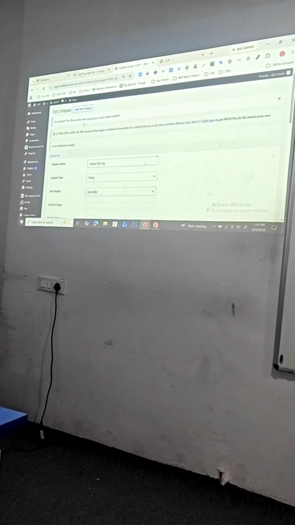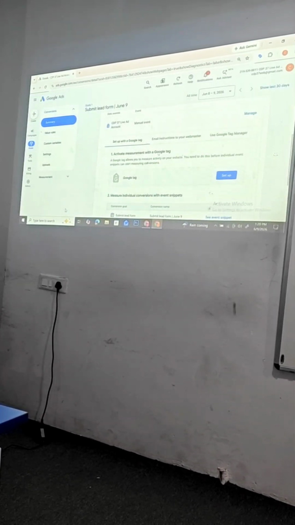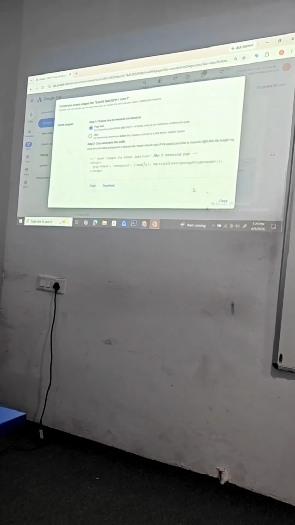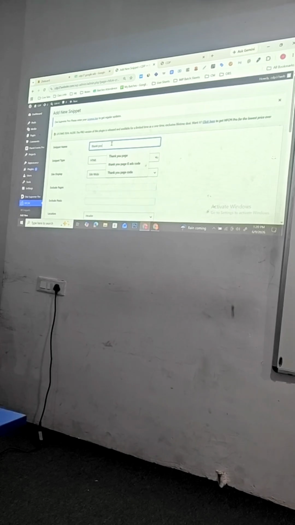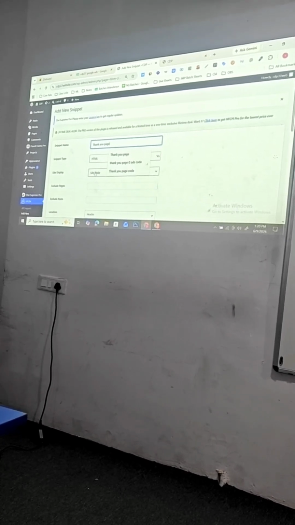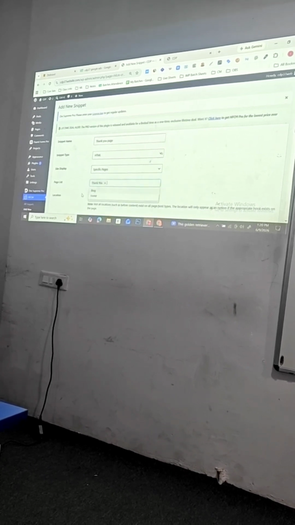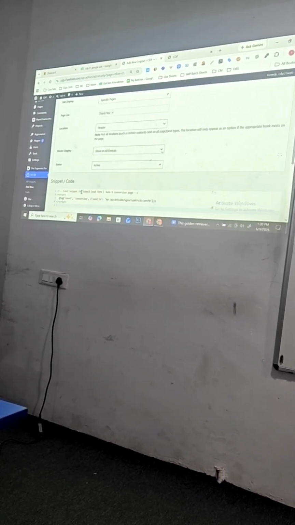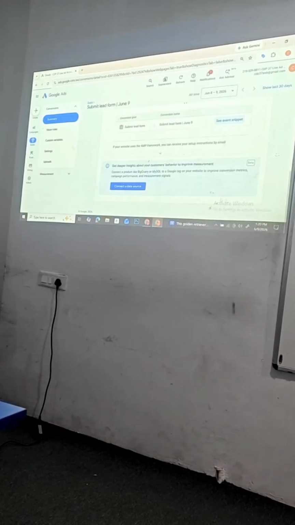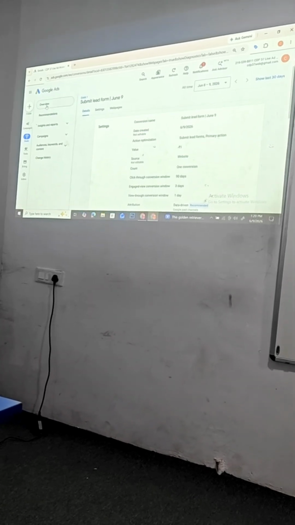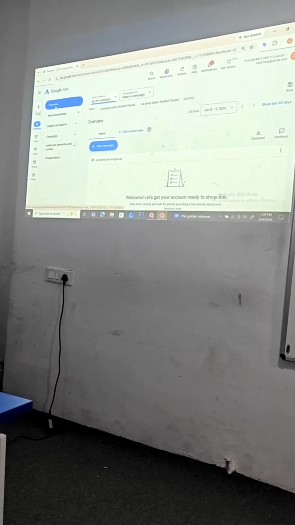How do I check if the code is updated or not? Which extension? Google Tags. Specific page, which page? Done. Now your conversion tracking is also ready. You can launch the campaign. Again, I am telling you, the budget will be exhausted, so do proper optimization.